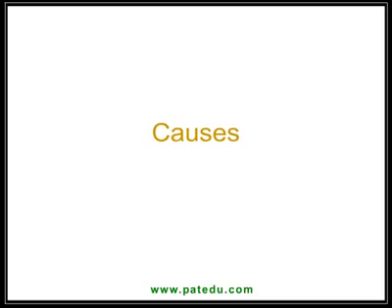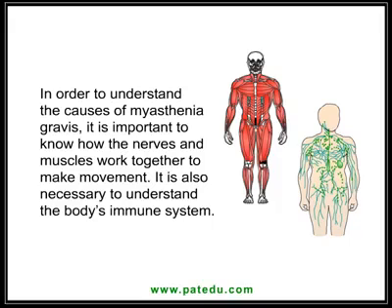Causes. In order to understand the causes of myasthenia gravis, it is important to know how the nerves and muscles work together to make movement. It is also necessary to understand the body's immune system.